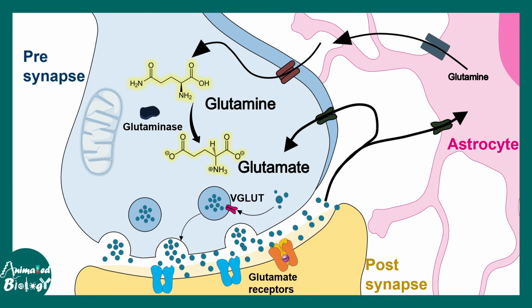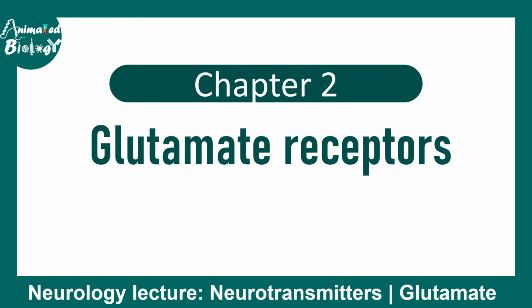But too much glutamate is actually bad for the cell, and glutamate can be reuptaken by the presynaptic neuron or the astrocytes. Inside the astrocytes, there are excitatory amino acid transporters which transport glutamate inside, and there are mechanisms to recycle glutamate into glutamine with the help of the enzyme glutamine synthetase. So this is how glutamine is converted to glutamate.